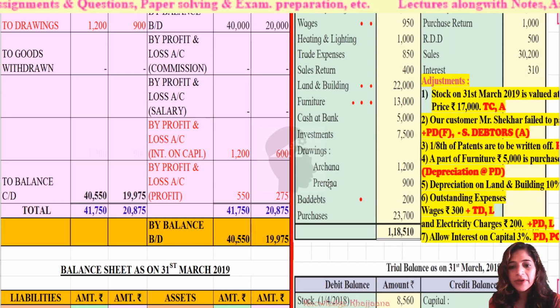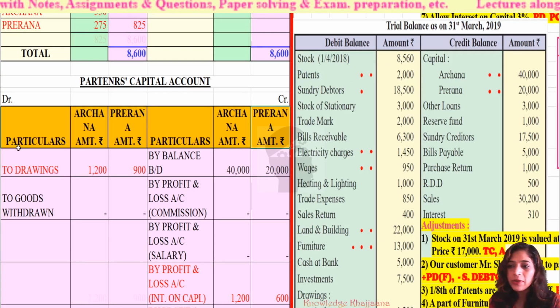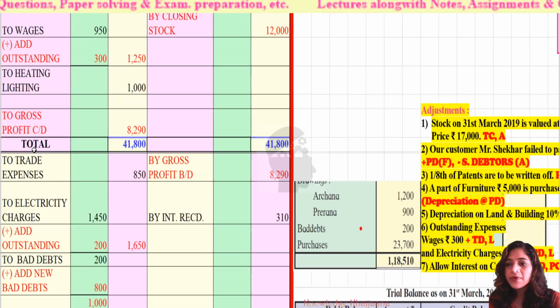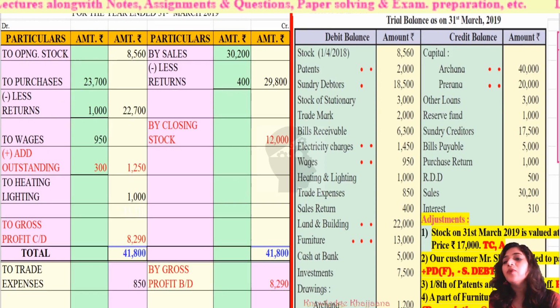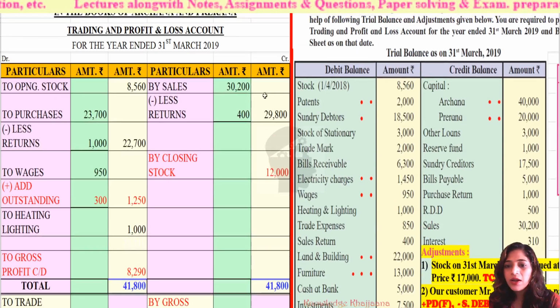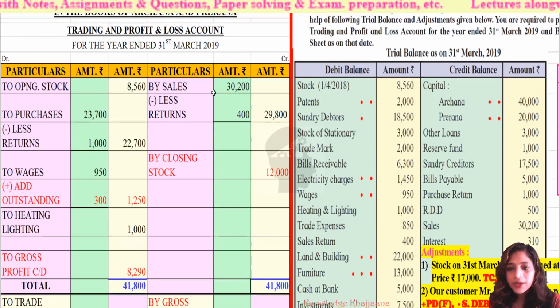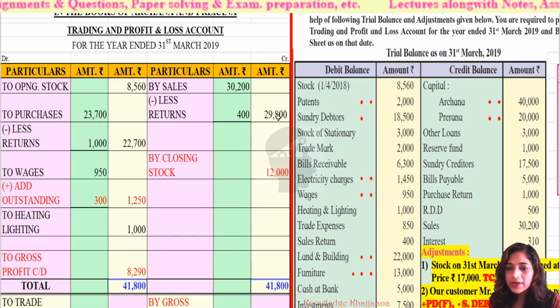Okay, and earlier we had completed all recording of all the items given in the debit and credit balance of trial balance. Now, what is the first step? We have to calculate the gross profit or gross loss. Now if we see the amounts given in the debit side of trading account, and the amounts given on the credit side of the trading account, we will come to know the amounts given on the debit side are lesser. So which we have to consider? Amounts given on the credit side.